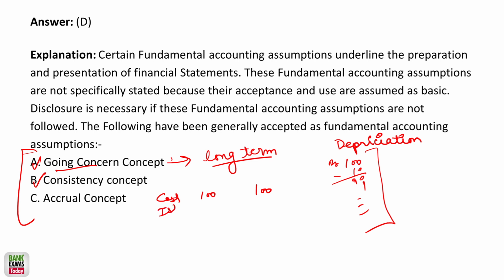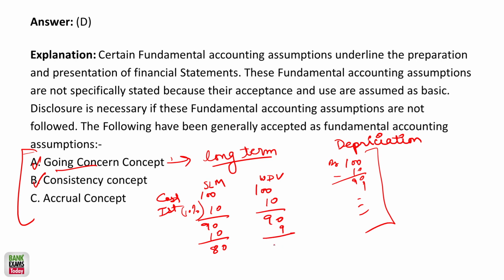In the very first year, the depreciation charge is 10%, right? This is the straight line method, SLM, and this is the written down value method. So 10%, the value is 90. Under the straight line, 10% again, so the value is 80. But now under written down value, 10% of 90 rupees is 9. That would be the depreciation that would be charged.